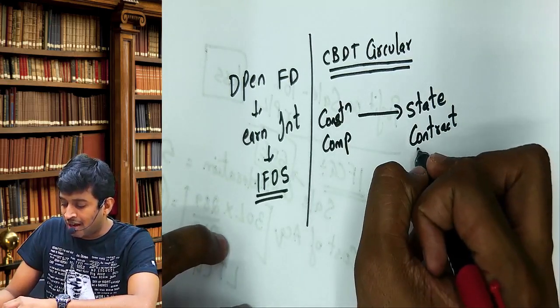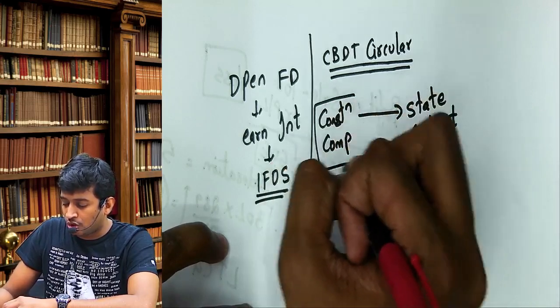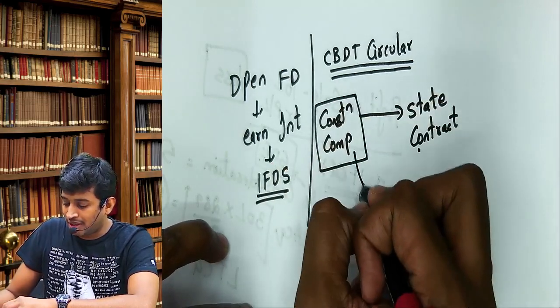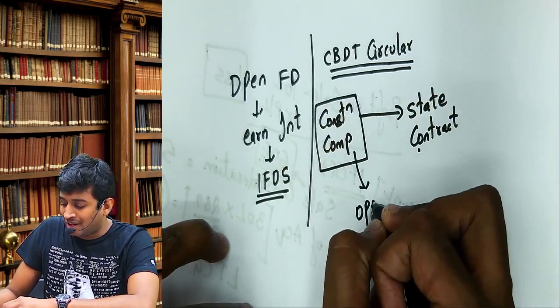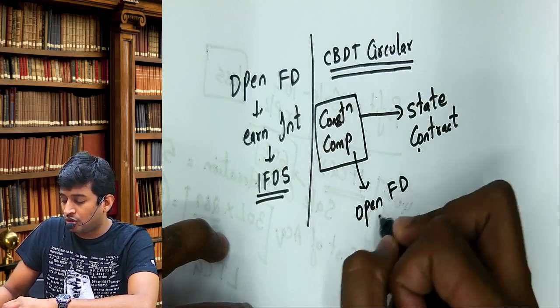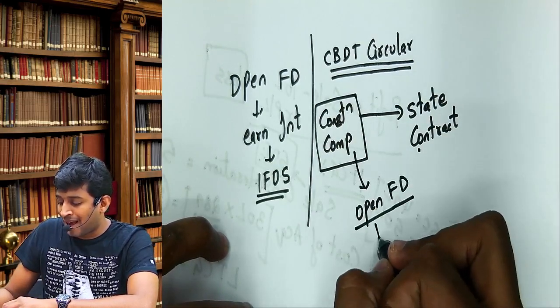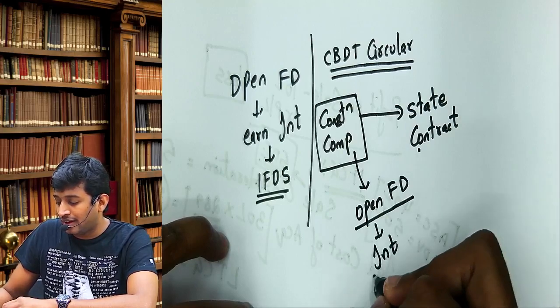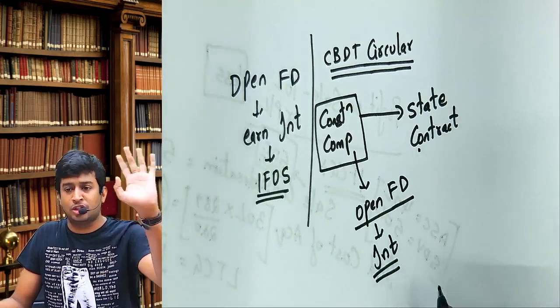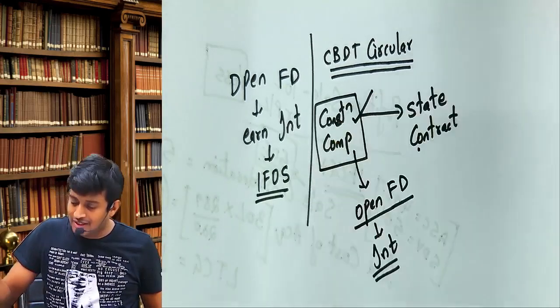So the state government will insist that the construction company open one FD, and the bank will give you interest, you take it, meaning the construction company.